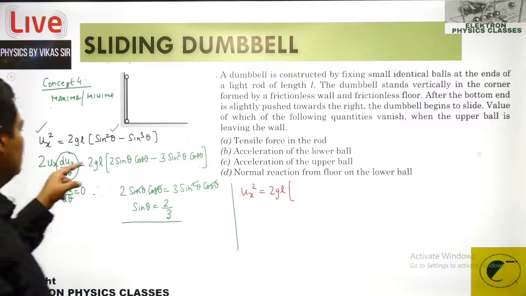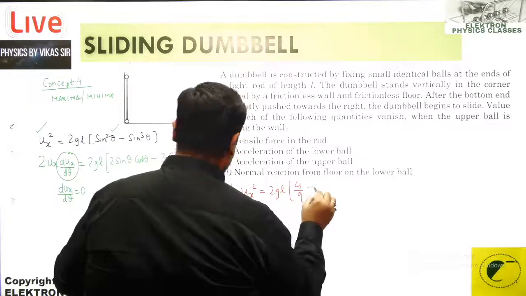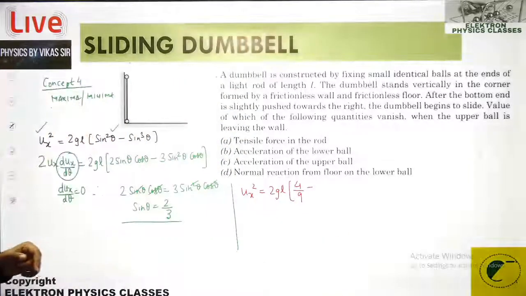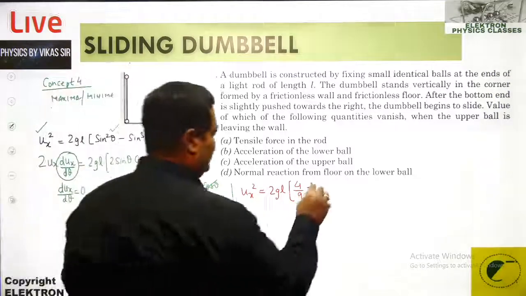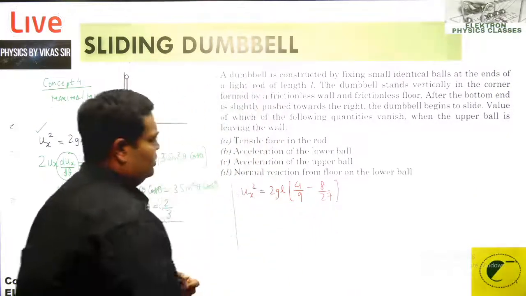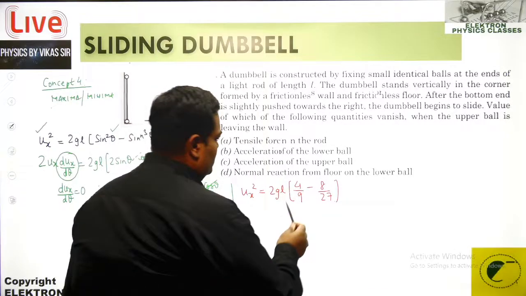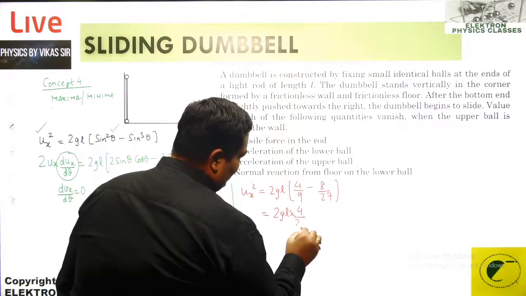So 2gl into sine square theta, so square of this becomes 4 by 9, and minus sine cube theta, so that becomes 8 upon 27, right? So we multiply it by 3, so you get 3 into 4, 12, so 12 minus 8, 4, so you get 2gl into 4 upon 27.